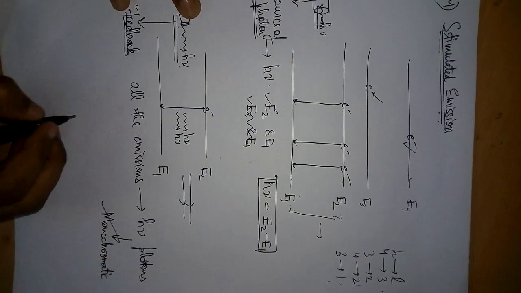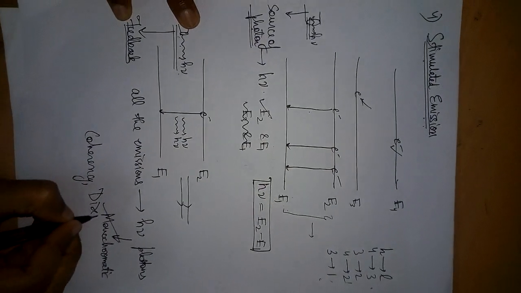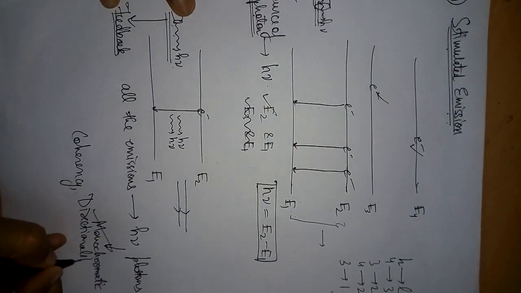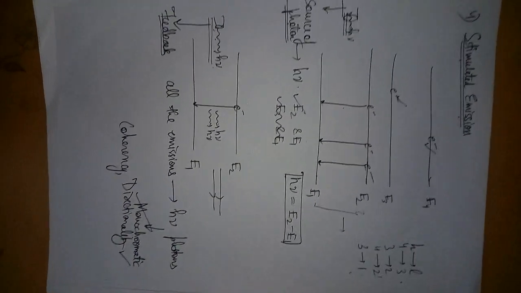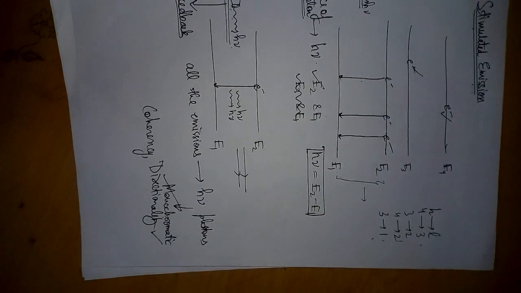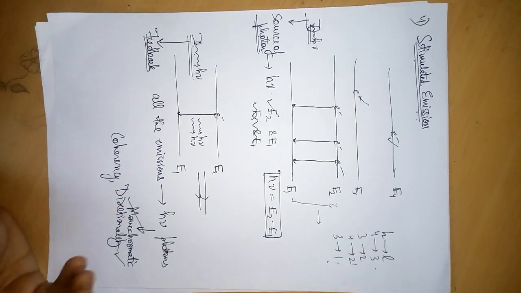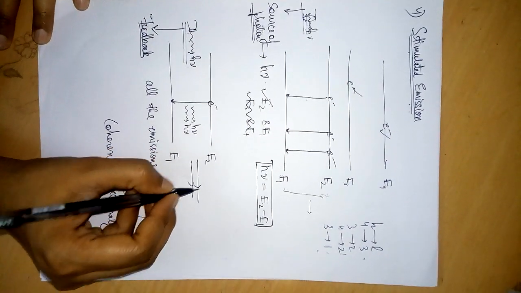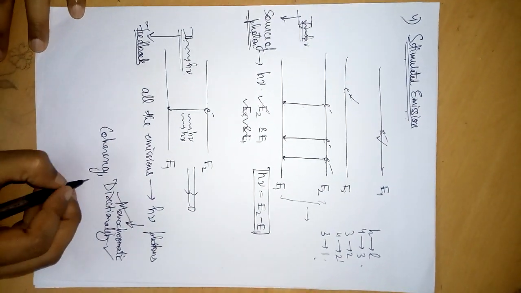Hence with monochromaticity, coherency and directionality are also obtained. Now the last thing is intensity. If light beams are concentrated in a small area, obviously their intensity will be high.